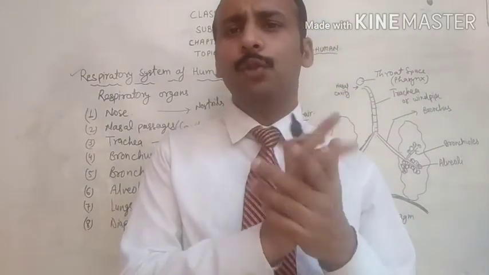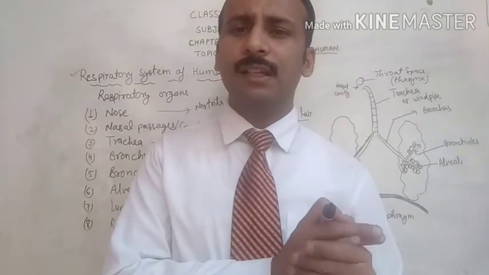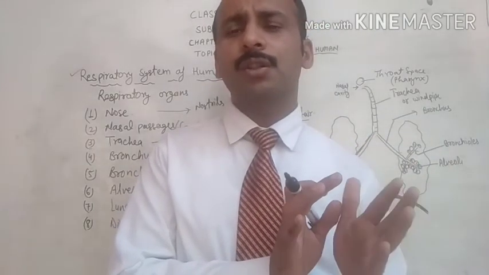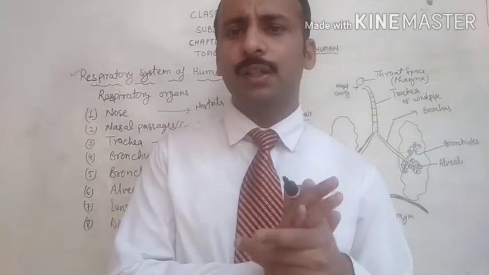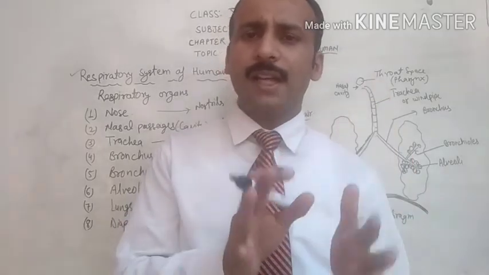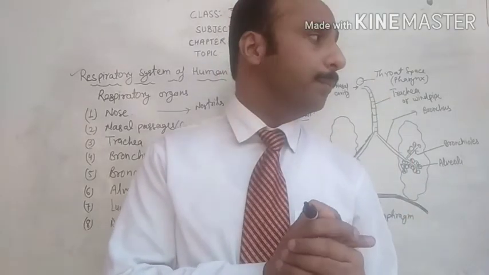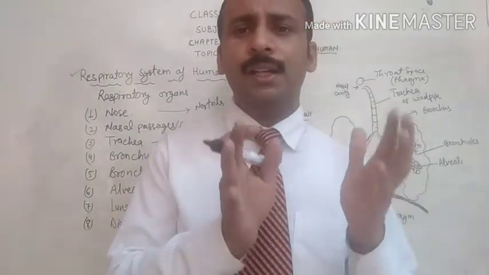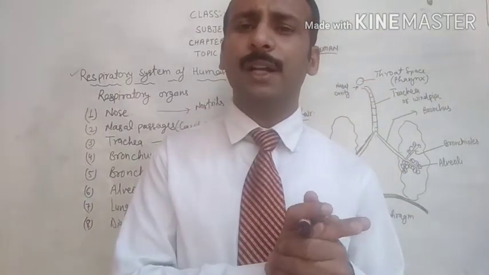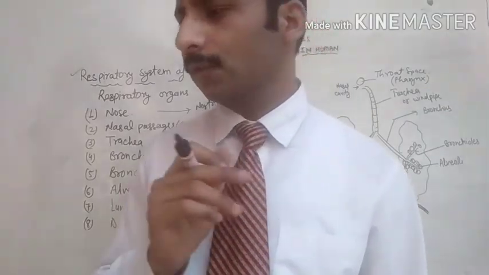Because if any food particle enters the trachea, it will cause spoilage, because there is no digestive enzyme for digestion of food. It will spoil and harm the trachea. So God has given this proper arrangement in the human throat, that the epiglottis closes the windpipe at the time of swallowing food.